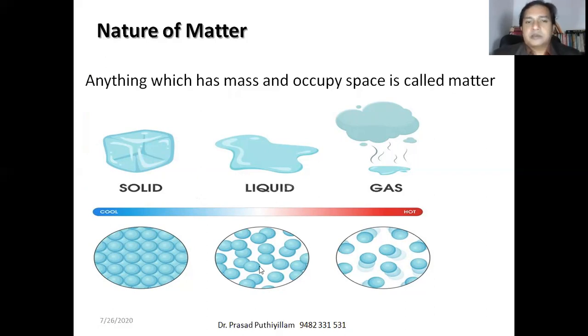The second state is the liquid phase or liquid state, in which the particles have a little freedom of movement. They are not so closely packed, a little bit loosely packed. Therefore, they have the freedom to flow. The third state is the gaseous state, in which the particles have no restrictions at all. Therefore, they flow easily. We need closed containers to hold a gas, while even open containers can be used to hold a liquid. And a solid does not need any container as such.